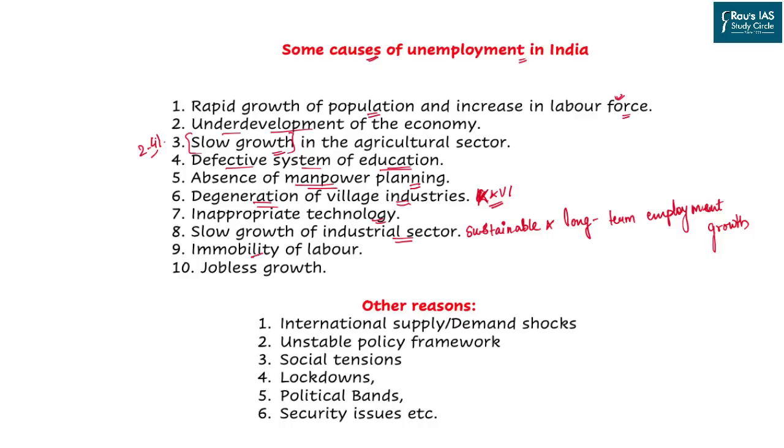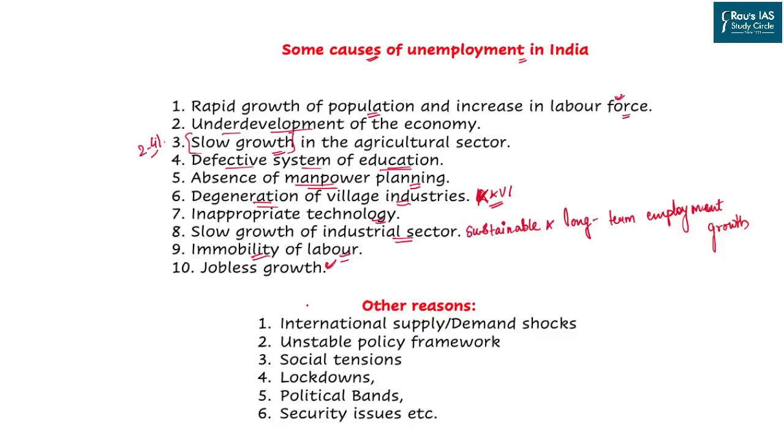Then we have the issue of immobility of labor. So people are not migrating from the right place to the other right place. They are just shifting to the nearby urban areas, maybe from one urban area to the other. They are lacking the skills. If not, the policies are not favoring. If policies are favoring, the transportation is not favoring their daily commute. And lastly, we have the jobless growth.